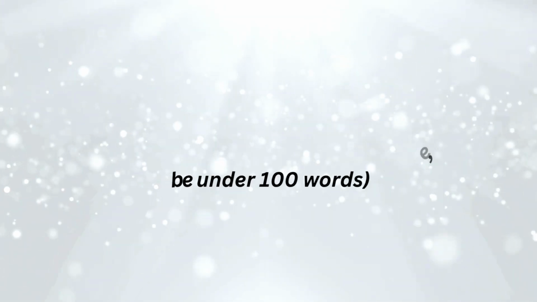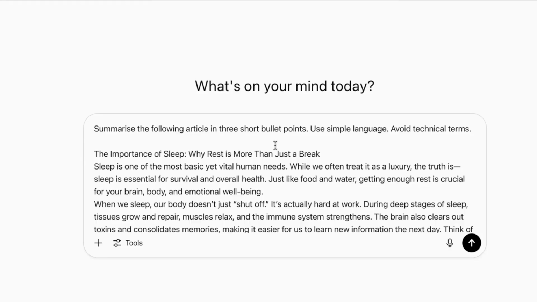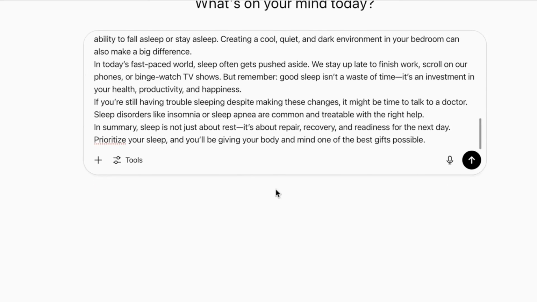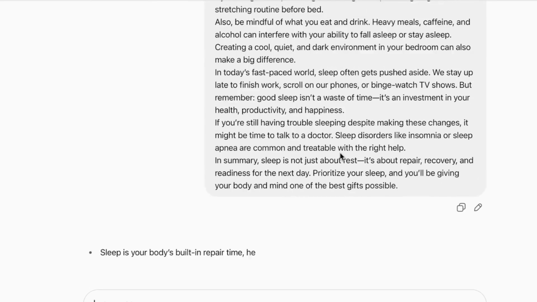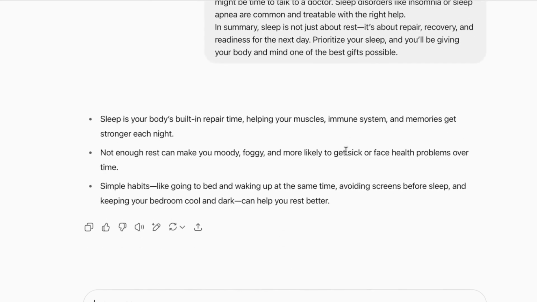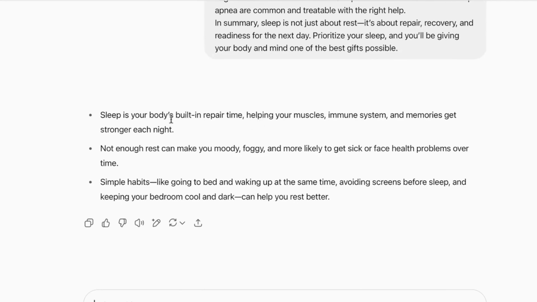For example: summarize the following article in three short bullet points. Use simple language, avoid technical terms. This is the article which we have given to the AI: The importance of sleep. Why rest is more than just a break. This is the article. Let us check what is the output. It will convert it into three main bullet points. This is the output provided by AI.